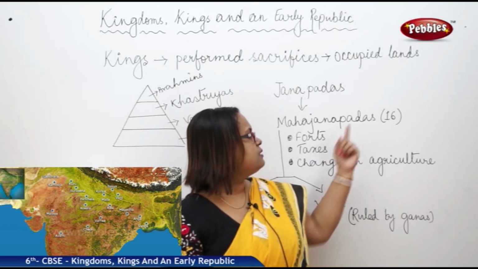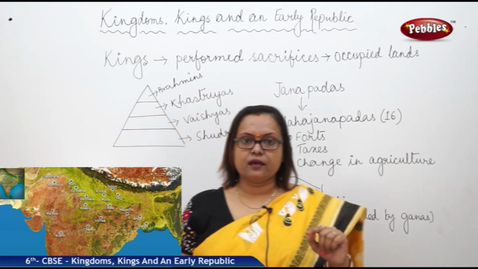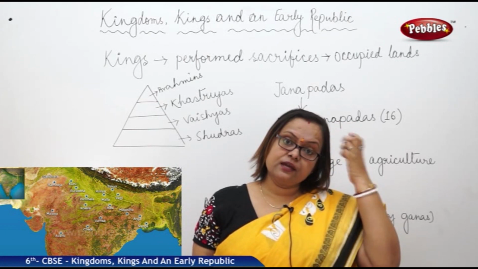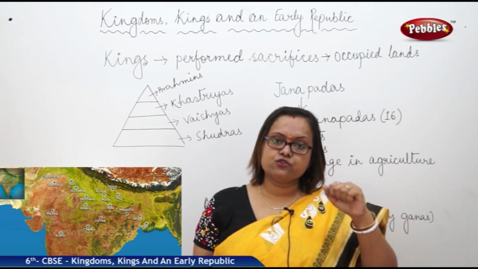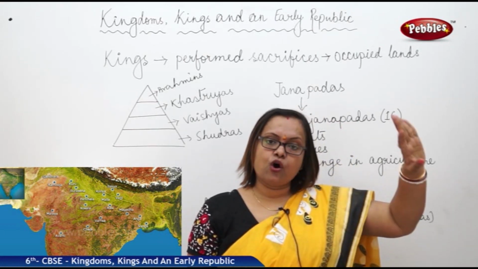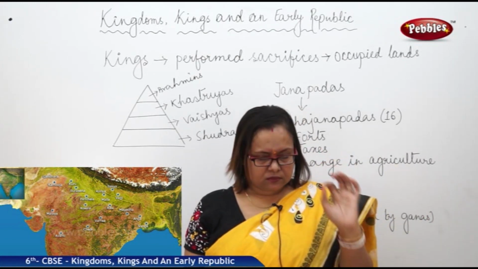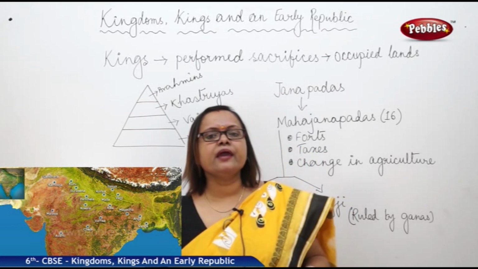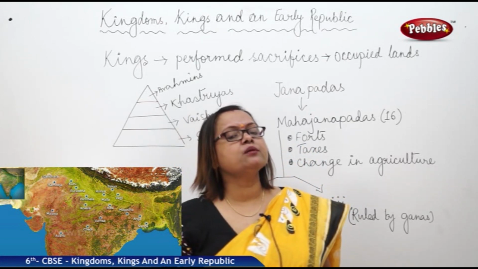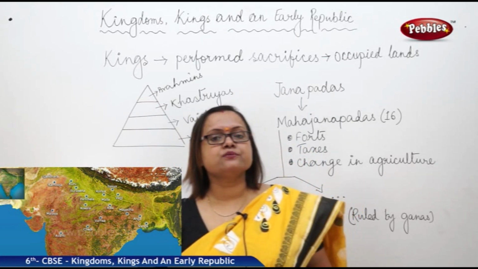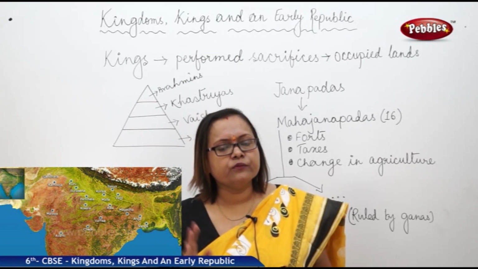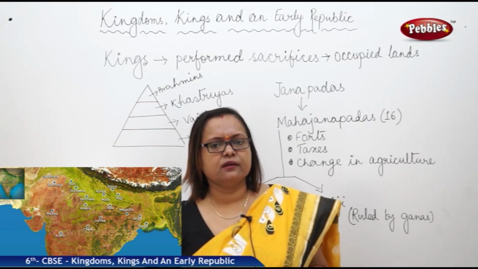There are 16 Mahajanapadas. At this time we find that they were really powerful and they started controlling the entire north and central India and a few parts of South India. Here we have to remember that in the northeastern part of India, these types of controls were not there.